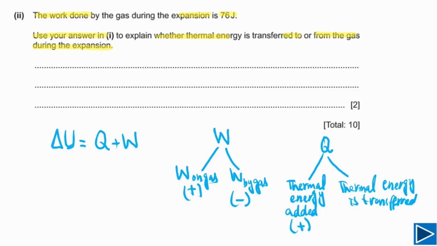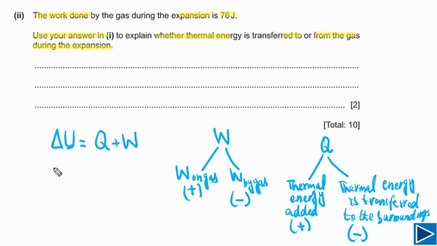Let me clean and rewrite again. If the thermal energy is transferred to the surroundings from the gas, it means the thermal energy is lost, and in that case Q is negative. That's all we need to understand.